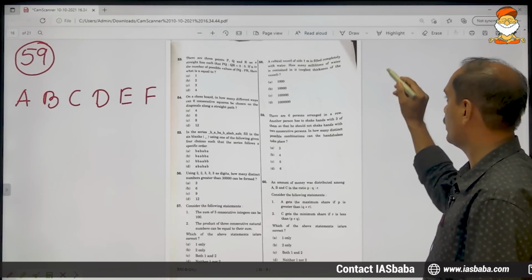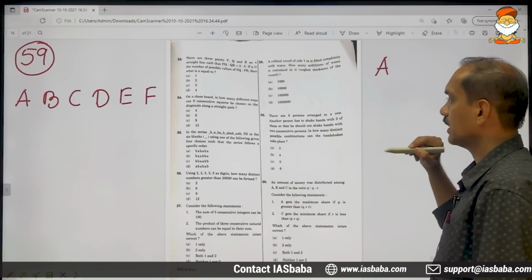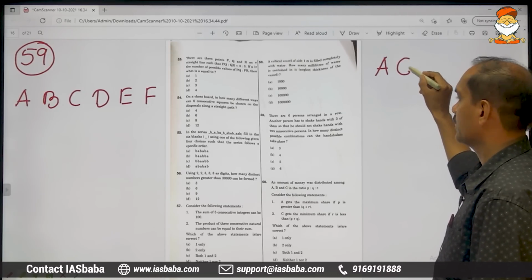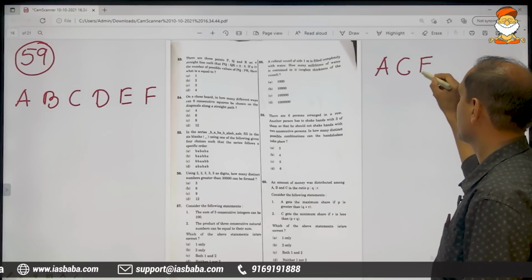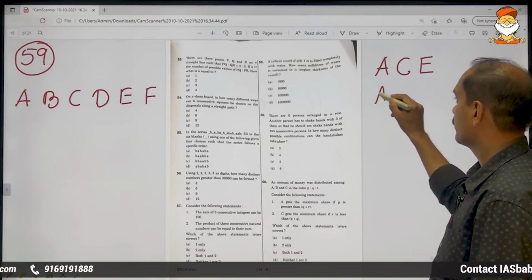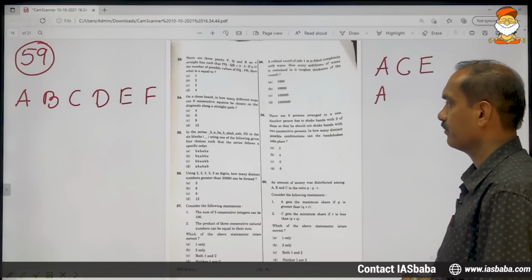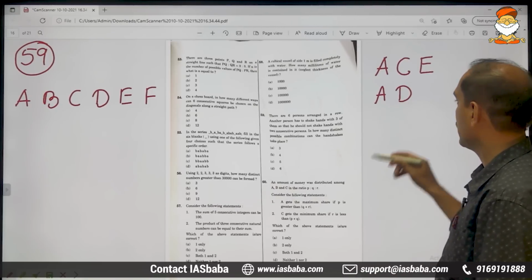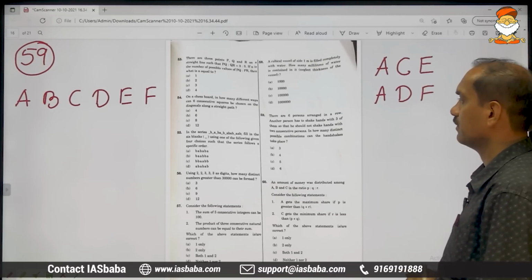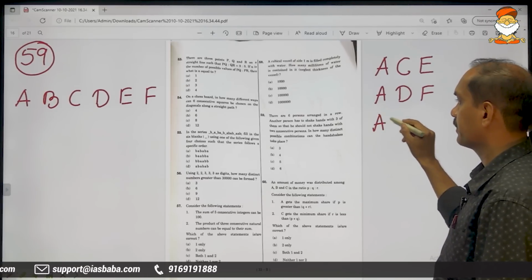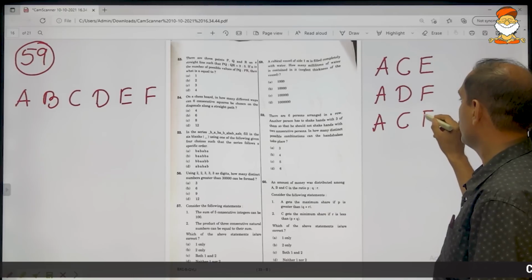He can go with A, B is ruled out, C, D is ruled out, E, right? Or after A, he can go straight away with D and then F. Or A, C, F will also come.